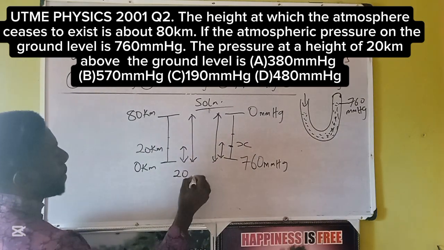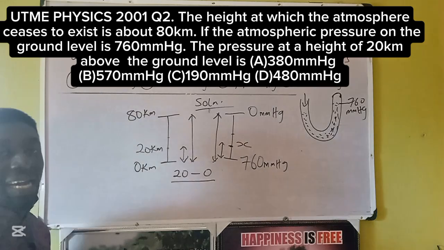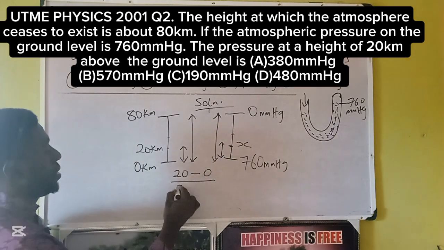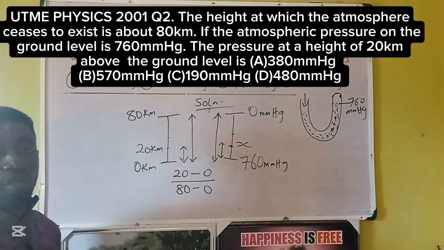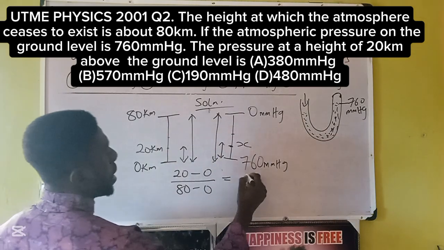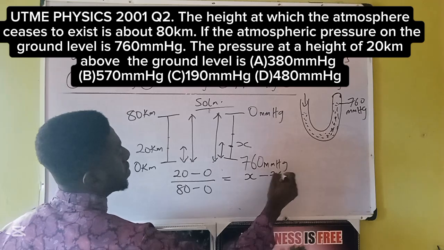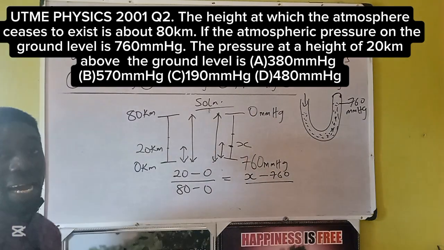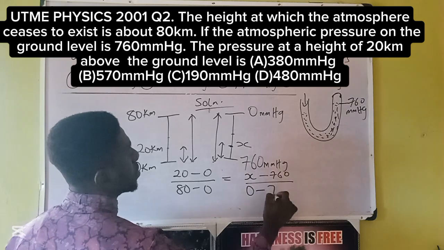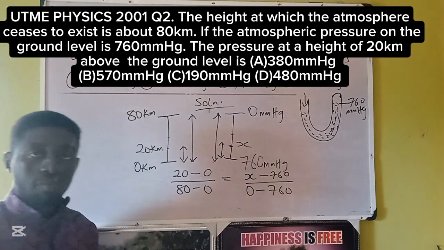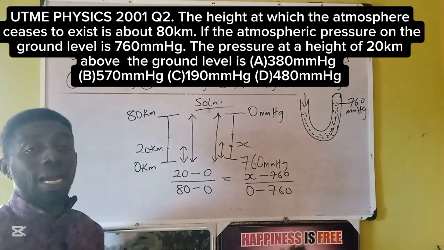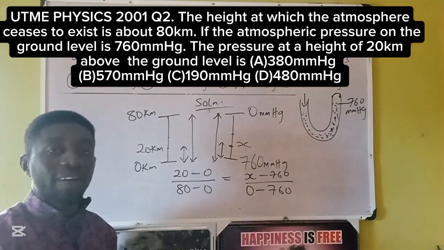So 20 minus 0 is the shorter height, divided by 80 minus 0, the total height, is equal to X minus 760, the shorter height, then the total height will be 0 minus 760. That's the common formula: shorter height divided by total height equals shorter height divided by total height.